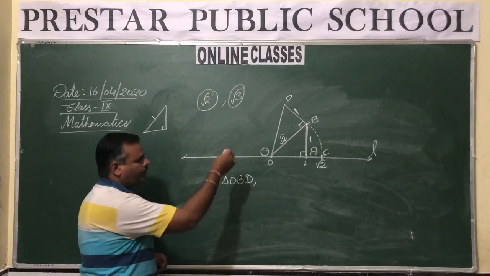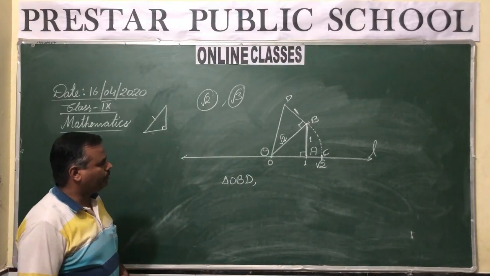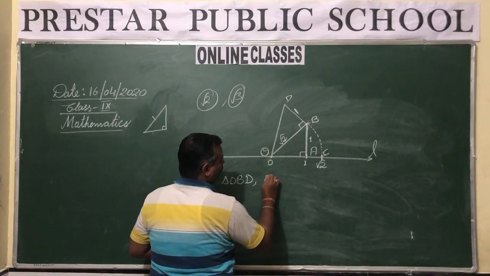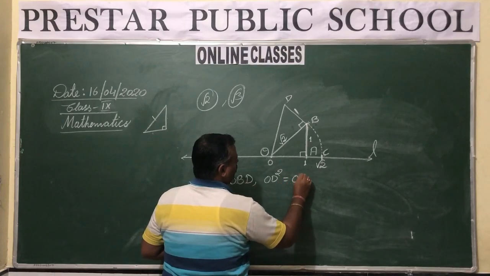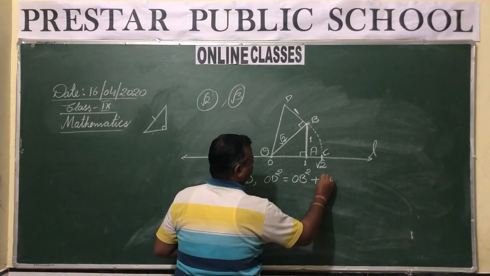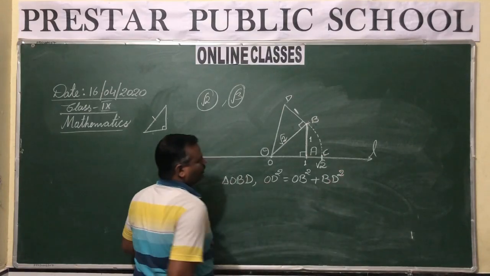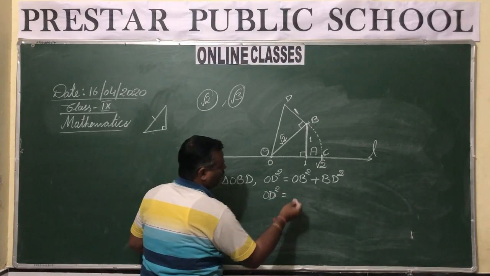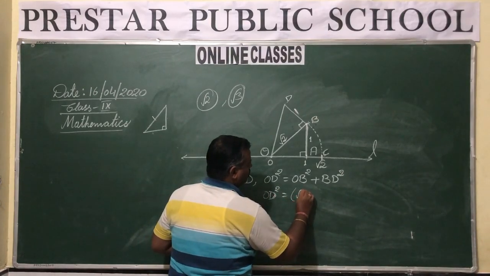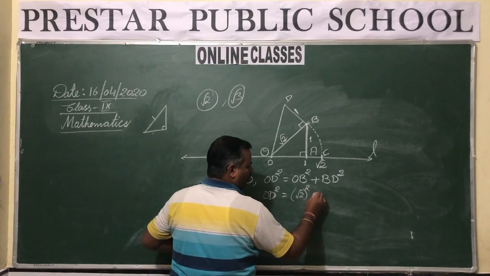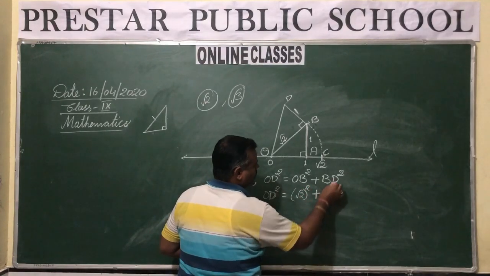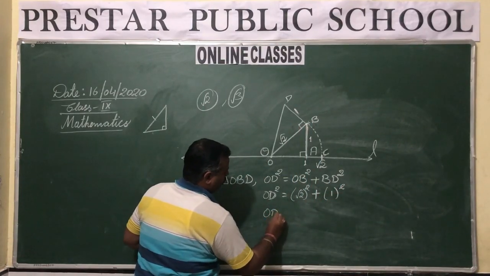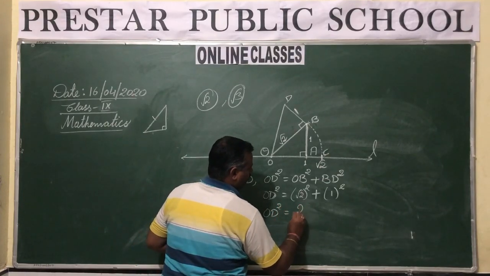OBD. Now here if you again use the Pythagoras theorem, then what you have? The hypotenuse in this triangle is OD, so it will be OD squared equals OB squared plus BD squared. If you further simplify it, calculate, find the value of OD. OB, the length is under root 2, so it is square of under root 2 plus BD is of 1 unit length, square of 1. So square of OD is equal to 2.